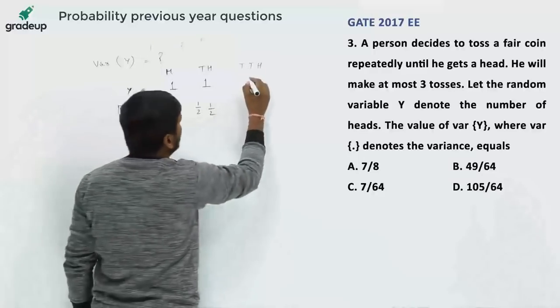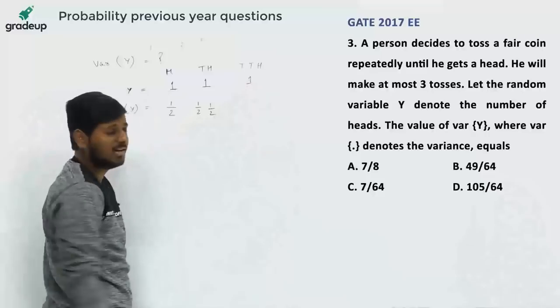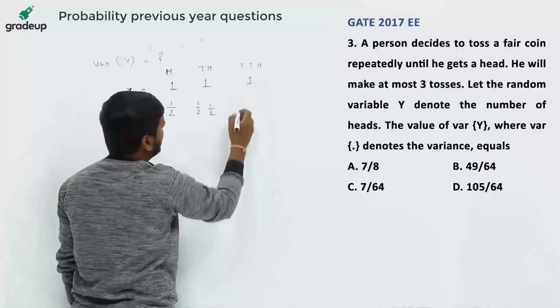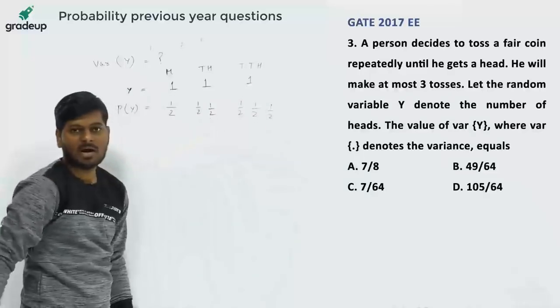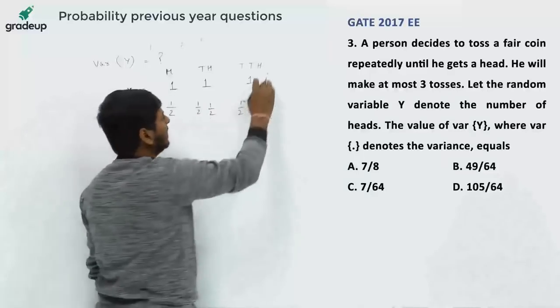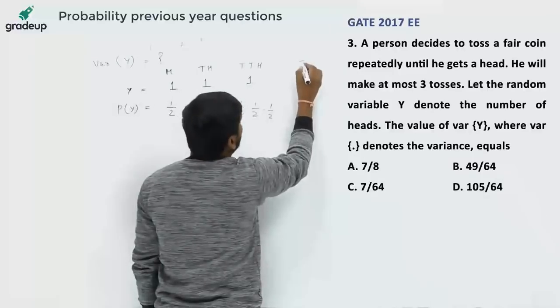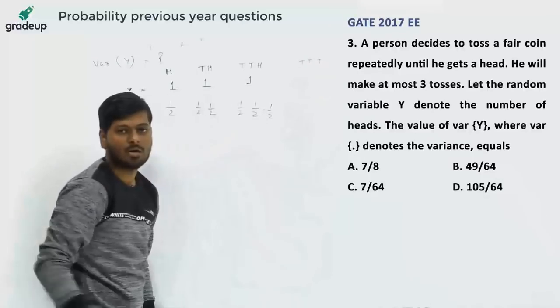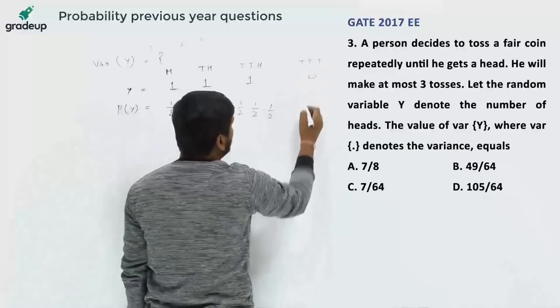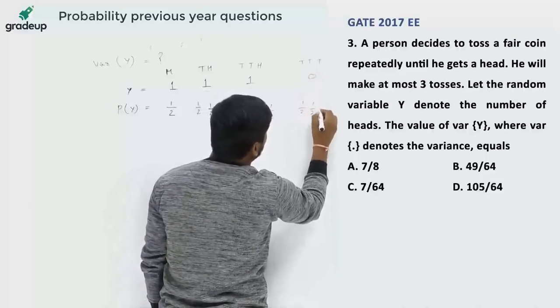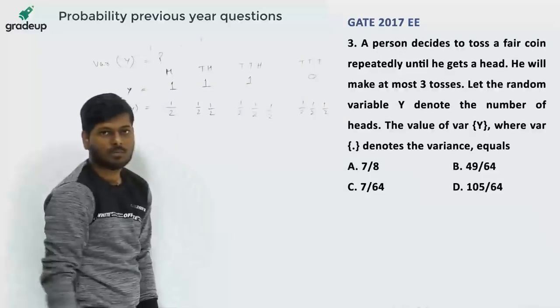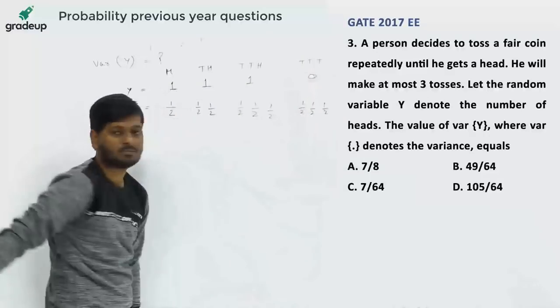So this is 1 again. Number of heads is 1, and the probability is 1 by 2 into 1 by 2 into 1 by 2. After that he is not making a toss if he doesn't get the head. Suppose he gets TTT, all tails, then number of heads is 0, and probability of this is 1 by 2 into 1 by 2 into 1 by 2. Probability of getting TTT is this.